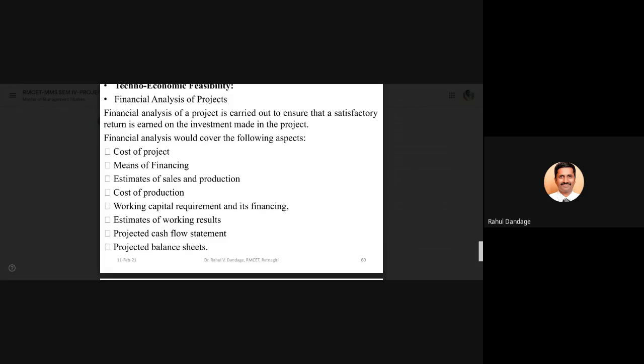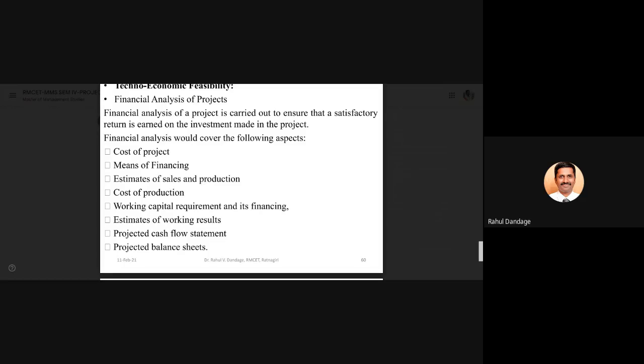The cost of production, working capital requirements, the financing of that, estimation of the working results, projected cash flow statement. I think the people who are from a finance background will be more familiar with these words than other people. So what do you mean by cash flow statement?